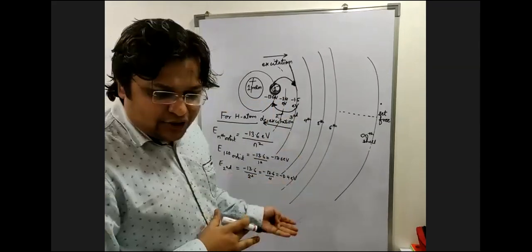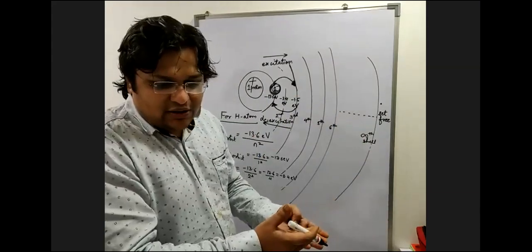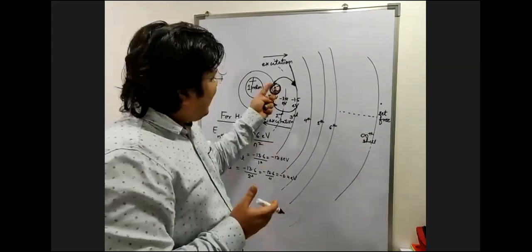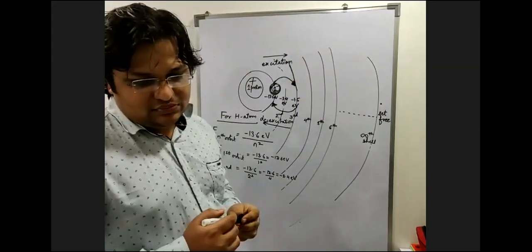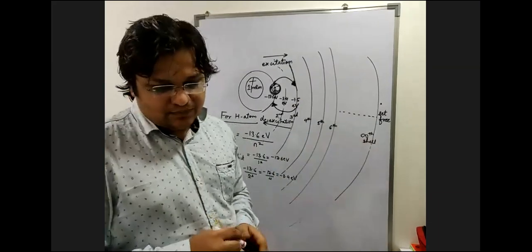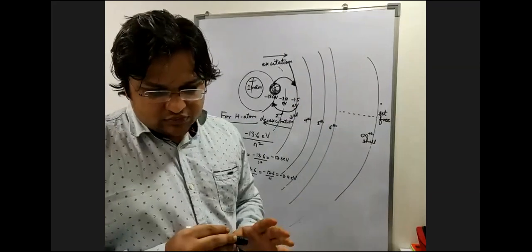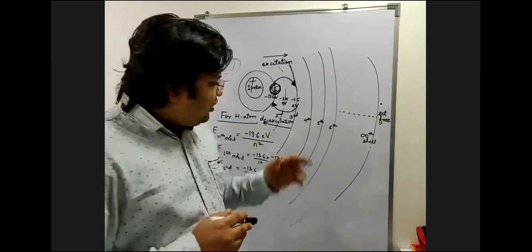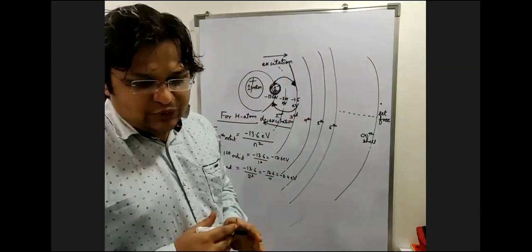While coming back to the first shell, the energy that is released is the same as the energy that was absorbed while it was doing excitation. Do you understand this? Because of the law of conservation of energy. Clear है यहाँ तक? Always the energy is absorbed during excitation, and released during de-excitation.